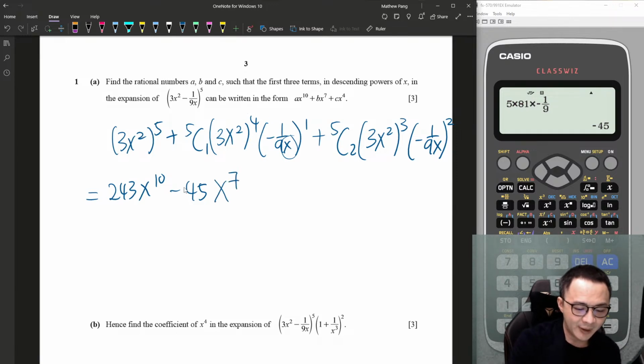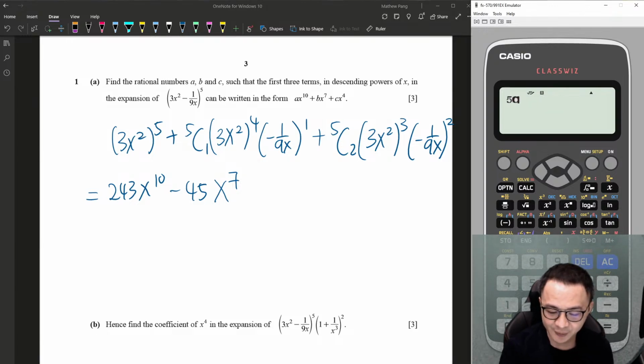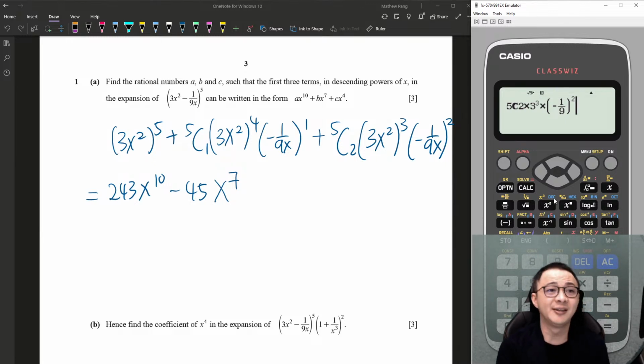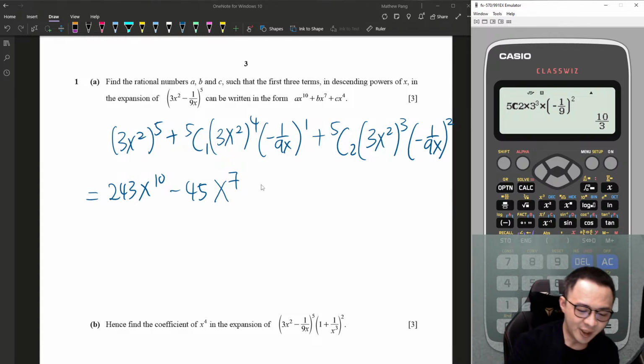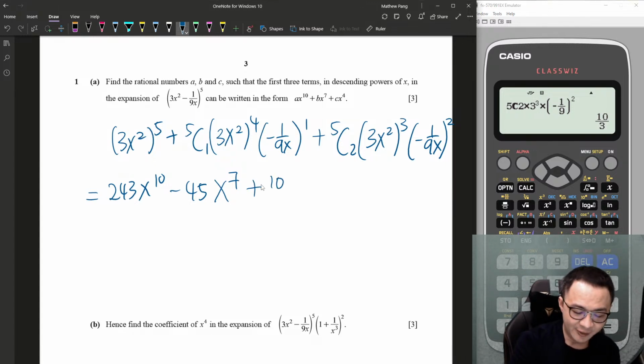Then I do the same thing for the next one. I type 5C2, multiplied by 3 to the power 3, and if you want you can type 27 as well. Then multiply by negative 1 over 9, squared. Of course I know it's 1 over 81, but I just show you how you type it in your calculator. I purposely show the calculator in my live so that all of you can benefit from that. These are some calculator skills. I got a fraction, 10 over 3.